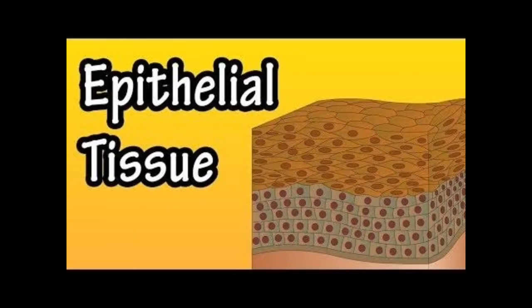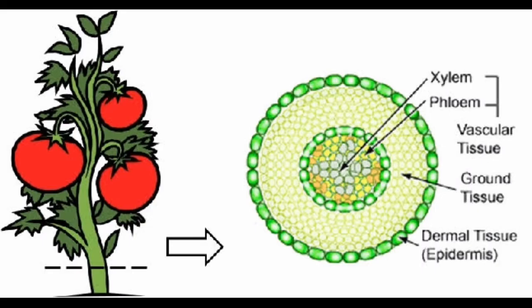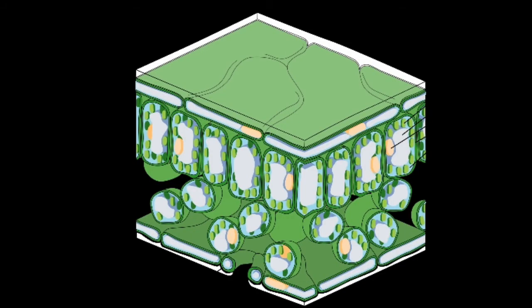The next type of tissue is epithelial tissue. Epithelial tissue forms the outermost layer. This tissue forms the outer covering of every part, that is root, stem, leaf, flowers, fruit and seed. Apart from providing protection, the work of this tissue is to also exchange carbon dioxide, oxygen and water vapor for respiration and photosynthesis. Okay. Epithelial tissue of the plant helps in drawing water from the soil.